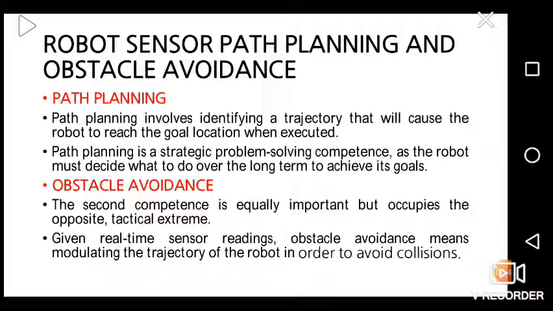Obstacle avoidance. The second competence is equally important but occupies the opposite tactical extreme. Given real time sensor readings, obstacle avoidance means modulating the trajectory of the robot in order to avoid collisions.